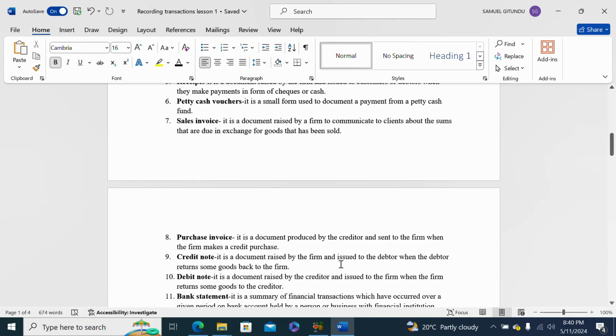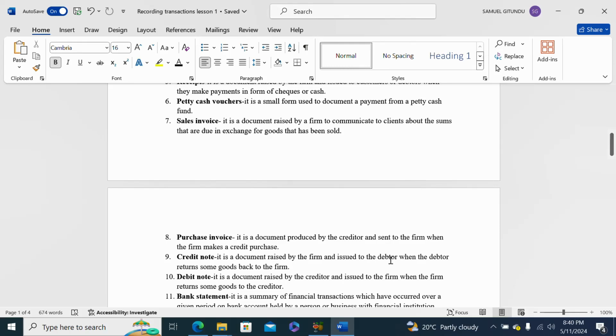raised by the firm and issued to the debtor when the debtor returns some goods back to the firm. You may find that debtors usually have the trade receivables. Debtor is a person, then the trade receivables is the amount that they owe to the business.